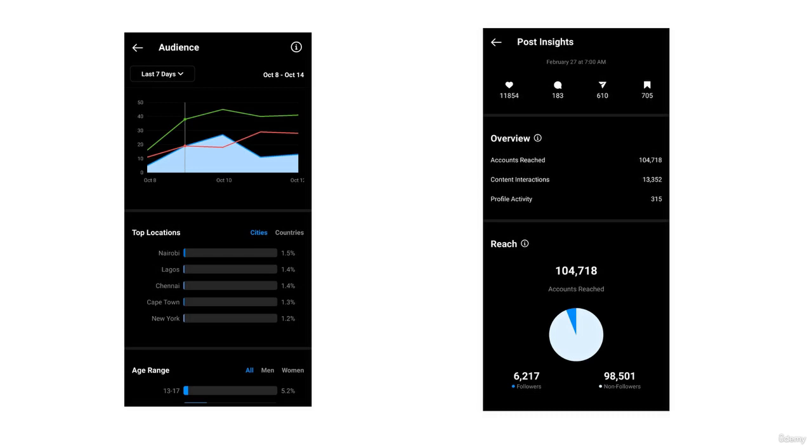So insights are basically all about numbers on how many people liked your post, how many people commented, how many people shared your post, how many people saved your post, then how much reach your post got, how much of them were from your followers and how much of them were from your non-followers. Then we have other data like the top location, we have age range, then we have graphs and all those kinds of stuff for our post insights as well as the page insights. So these tools are really helpful for our Instagram growth, and we'll be talking about these tools in the insights and demographics section. Okay, great.